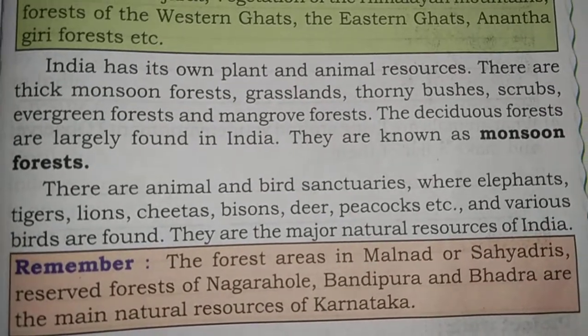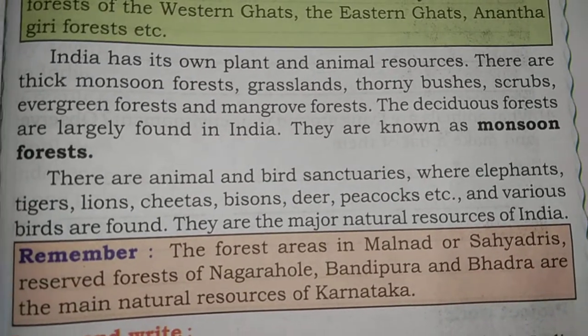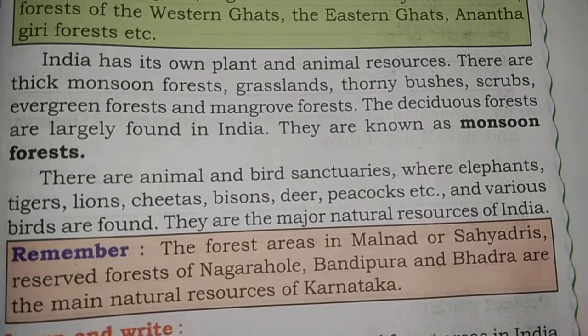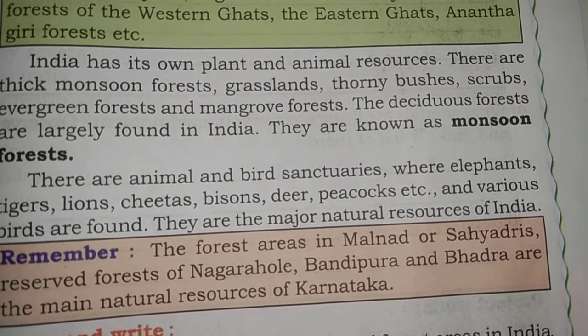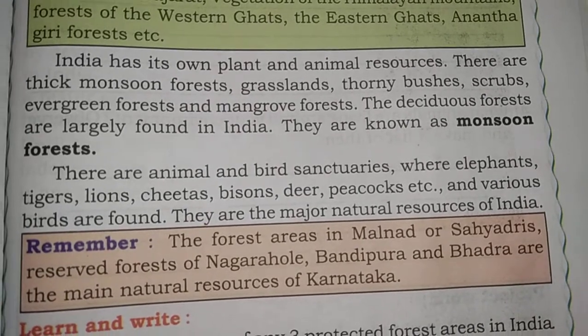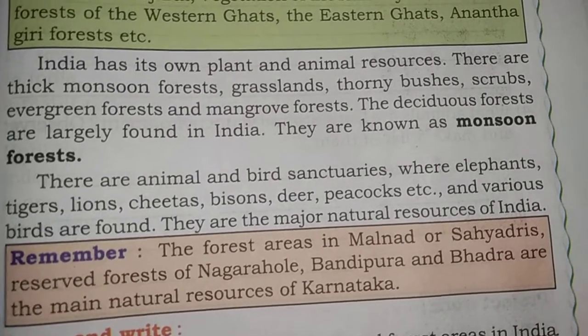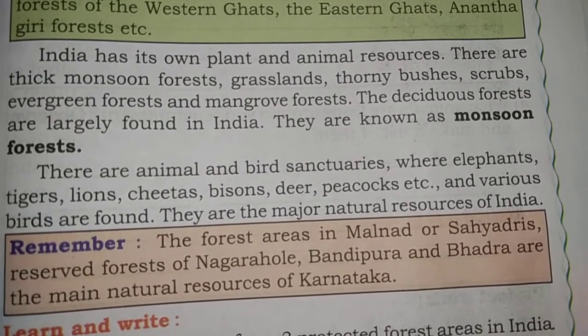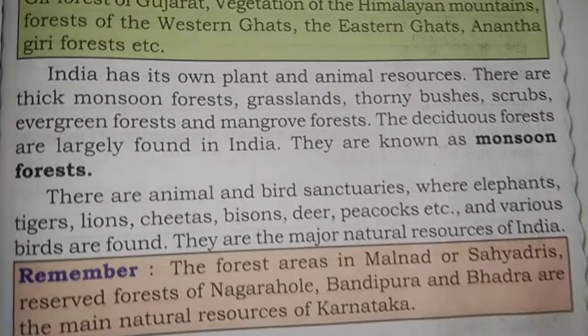There are thick monsoon forests, grasslands, thorny bushes, scrubs, evergreen forest and mangrove forest. The deciduous forests are largely found in India. They are known as monsoon forests.